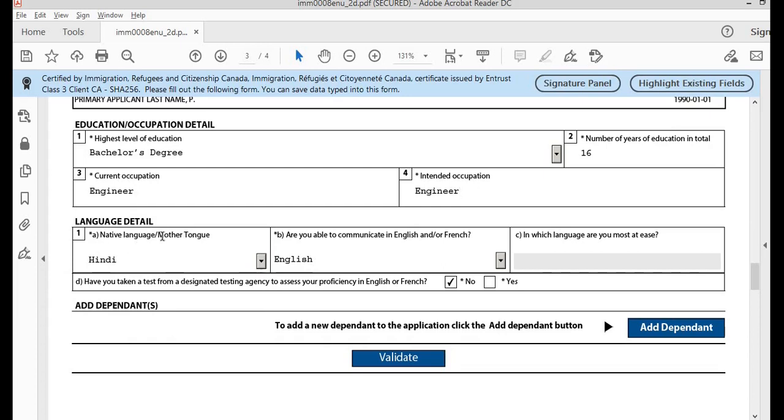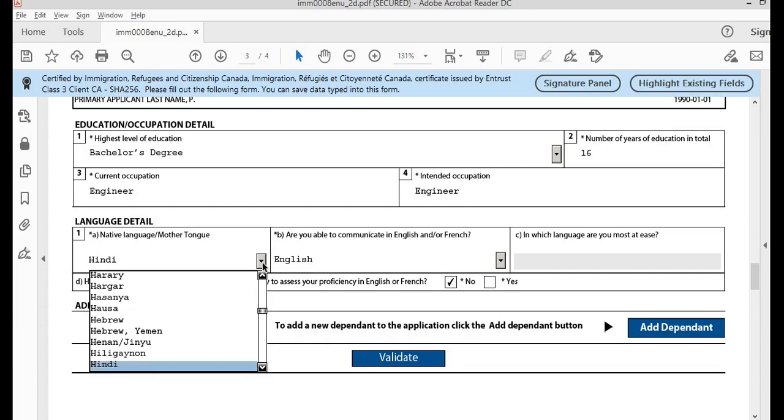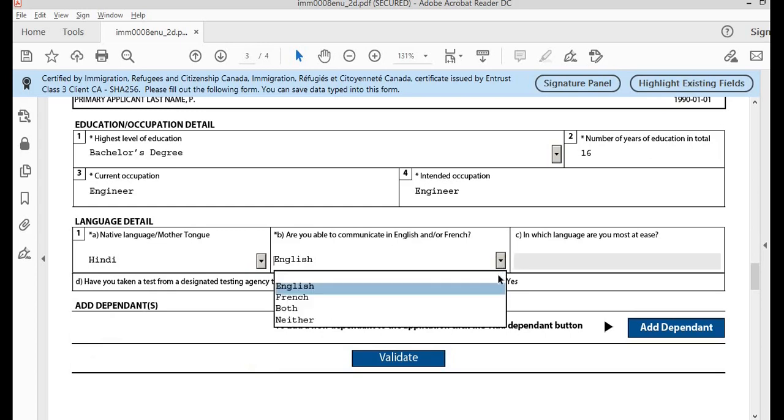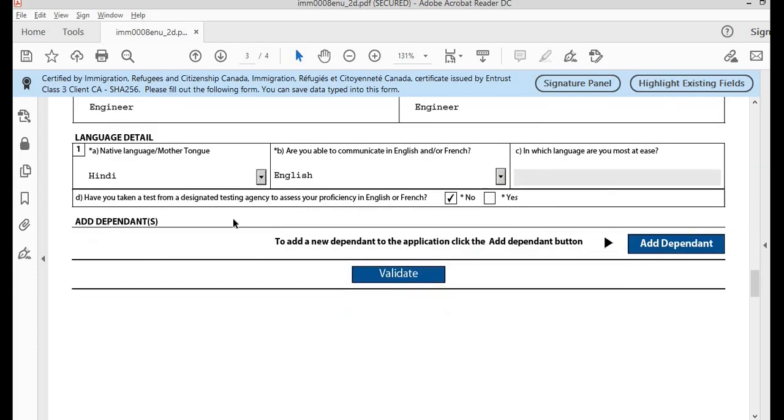Language details, native language or mother tongue. You can select from the options given here. Are you able to communicate in English or French? You must select a value here. You must select English or French based on your comfort level. Have you ever taken a test from the designated testing agency to assess your proficiency in English or French? If you have taken a test, you can mark it as yes. If no, you can mark it as no, and this is not a mandate.